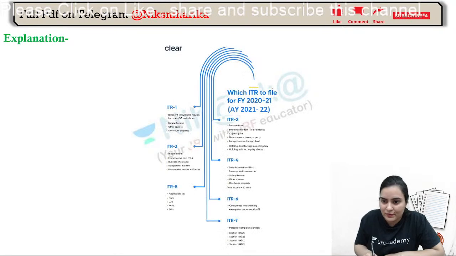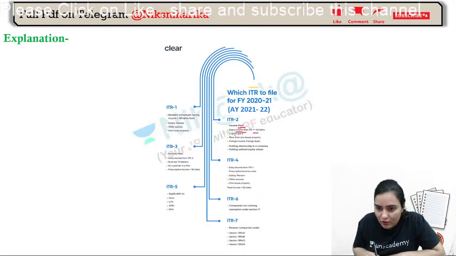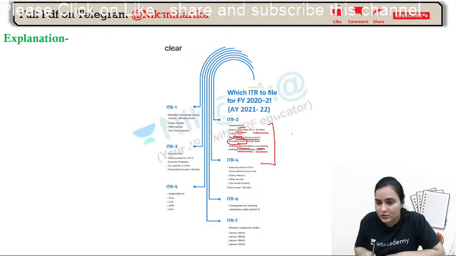You can see income from a company, company income more than 50 lakh rupees, capital gains, more than one house property, foreign income, holding directorship, and holding unlisted equity shares. All these things get covered in ITR 2, so they were excluded.